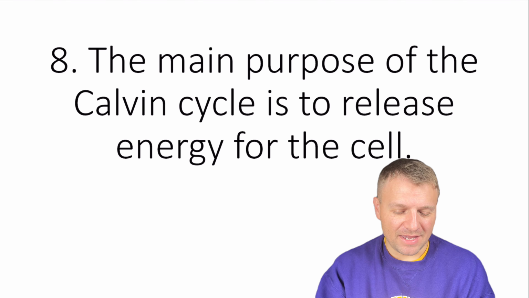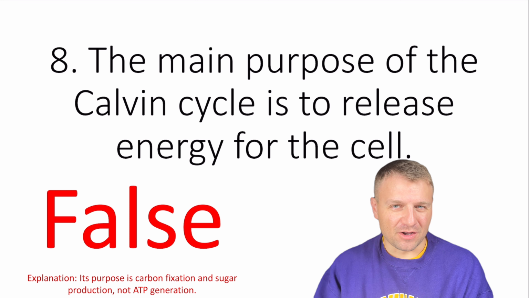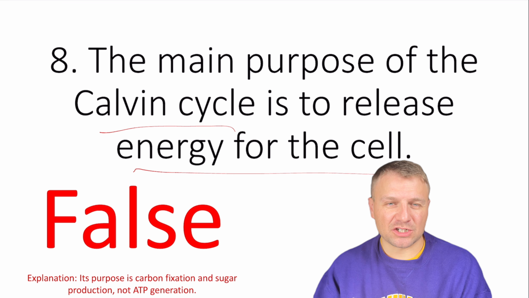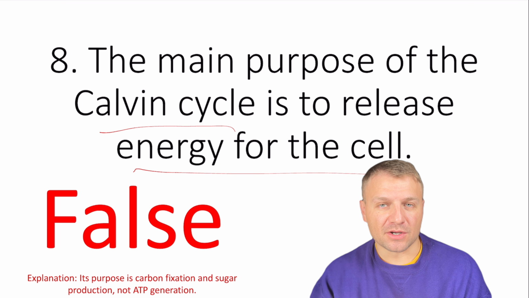Number 8, the main purpose of the Calvin cycle is to release energy for the cell. Is this true or false? This is false. We kind of talked about this before. The Calvin cycle isn't there for energy release. It's actually storing energy in those G3P molecules, which will later become a glucose molecule.